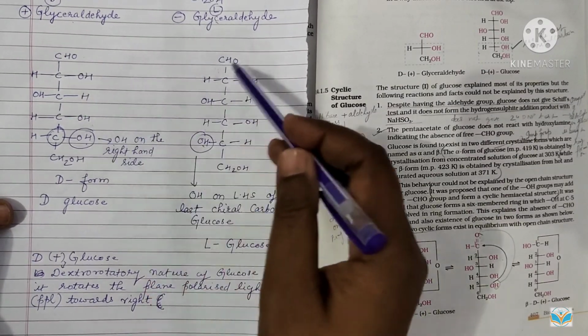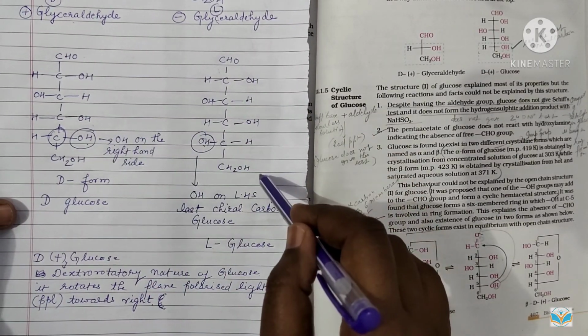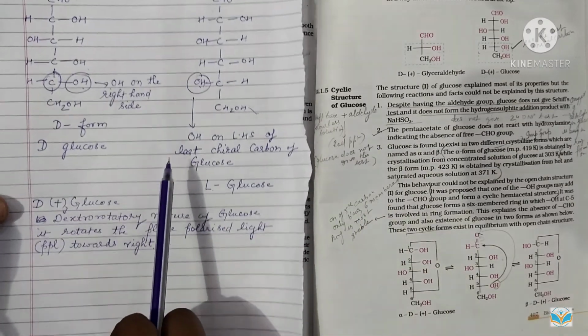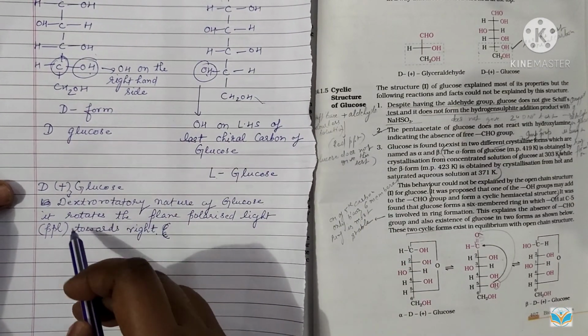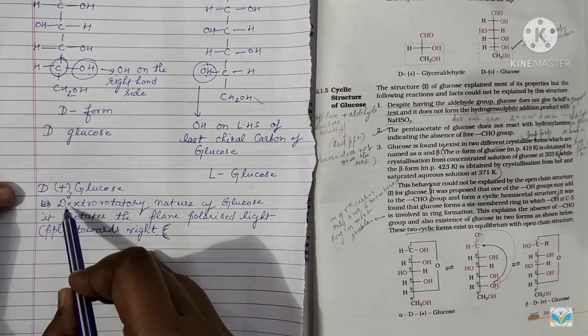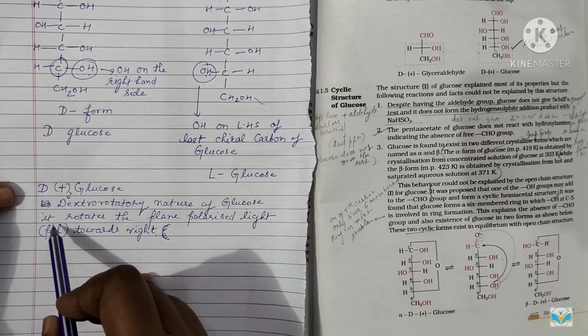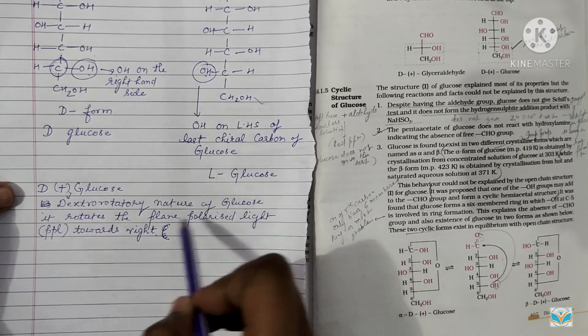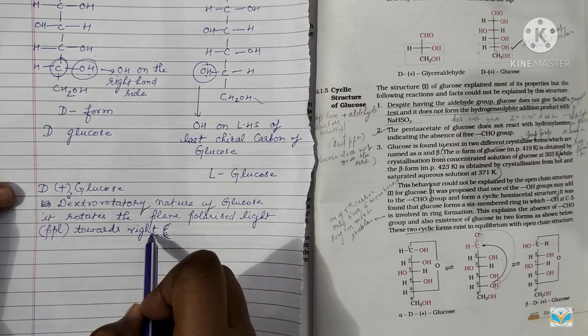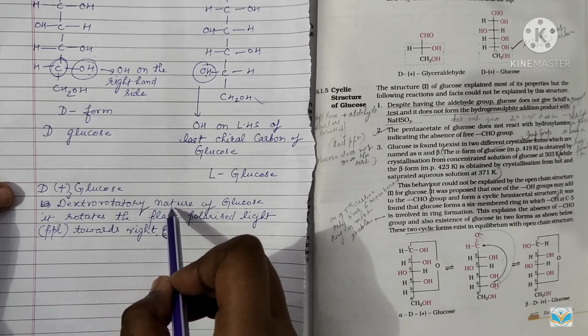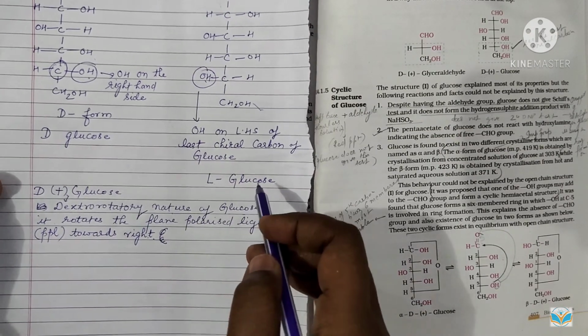So you can draw the structures like this. As I have already told you, this plus means the dextrorotatory nature of the glucose. It rotates the plane polarized light, PPL, towards the right hand side. Glucose is dextrorotatory in nature.